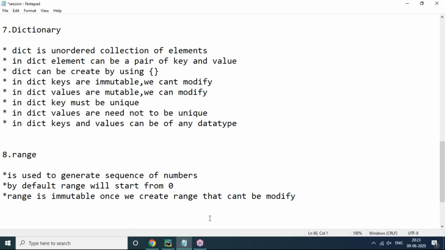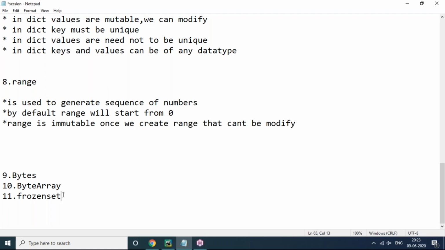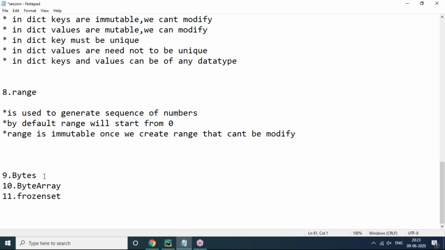Now coming to these three different data types, this is not the right situation to discuss them, because if I want to discuss these three data types like bytes, bytearray, frozenset, then I need to apply some conditions. But to apply some conditions, you have to know the loops concept. Once I complete the loops concept, I'll come back and discuss bytes, bytearray and frozenset.